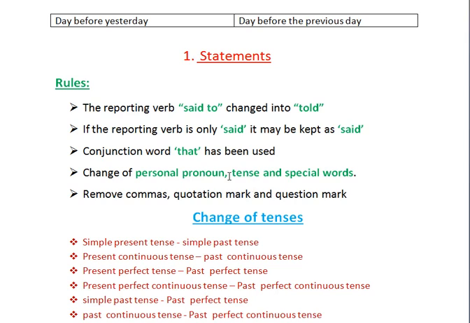Then tense of the reported speech, how the tense will be varied. Then special words. Special word is nothing but adverbs. So we need to change personal pronoun, tense and special words. And then we should remove commas, quotation marks and question mark in the direct speech.